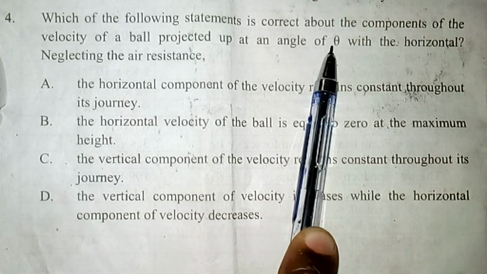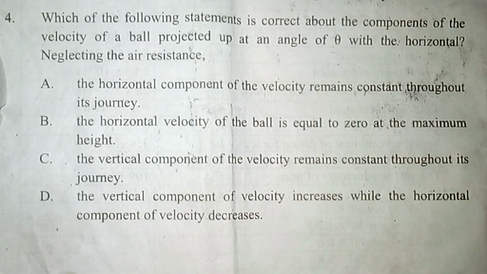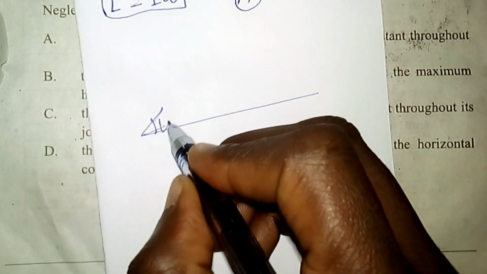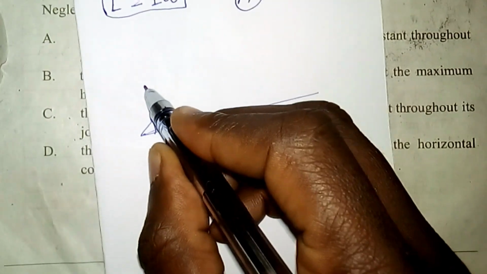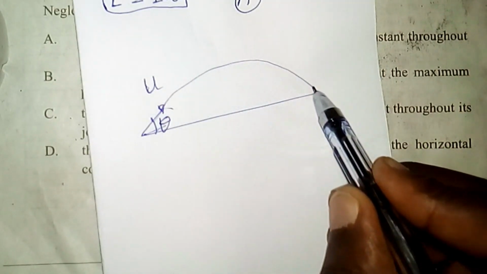Gravity is a vertical force which acts on the projectile and makes it accelerate down toward the center of the earth. If we have a projectile launched at an angle theta with some initial velocity u, then it moves through the air like this.